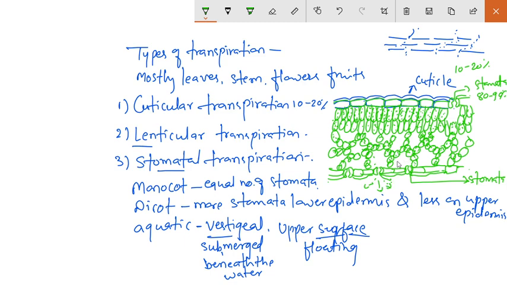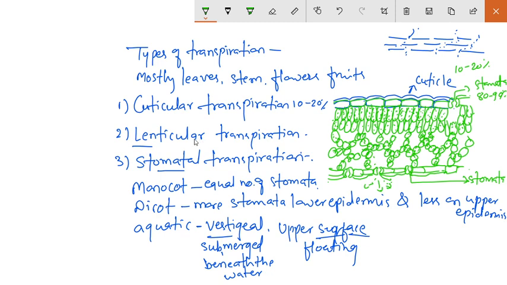Okay. So there are three different types of transpiration: cuticular transpiration, lenticular transpiration, and the stomatal transpiration. Cuticular transpiration means it takes place through the cuticle. It is near about 10 to 20%. Lenticular means when the epidermis is replaced by opening, that is known as the lenticule, which is present in the bark of the stem or large woody tree.